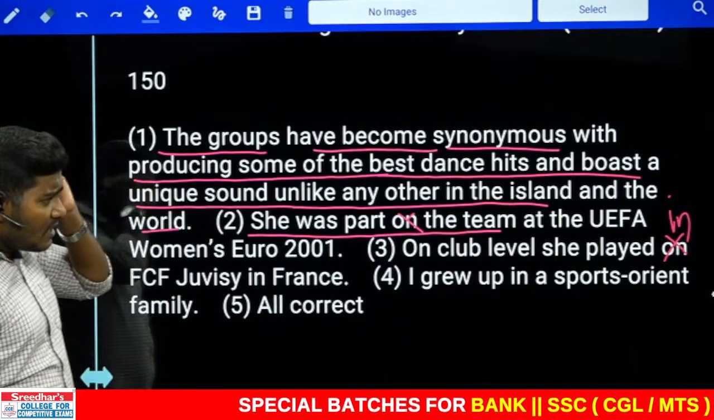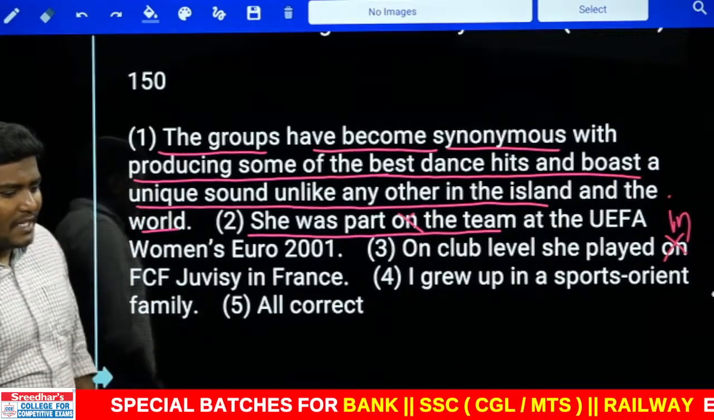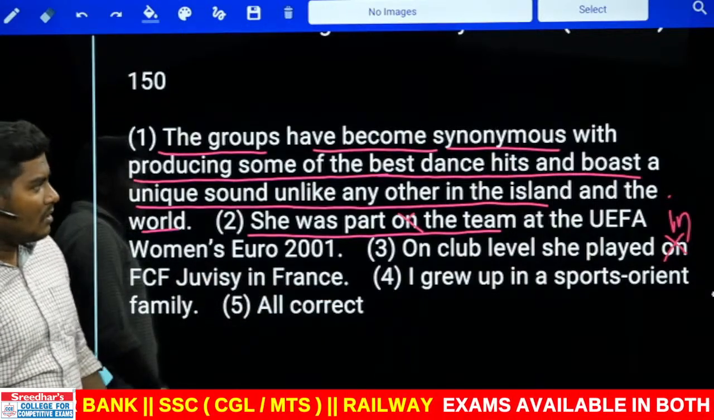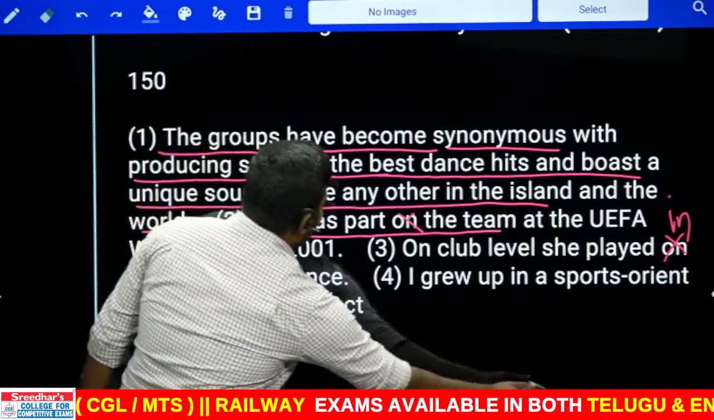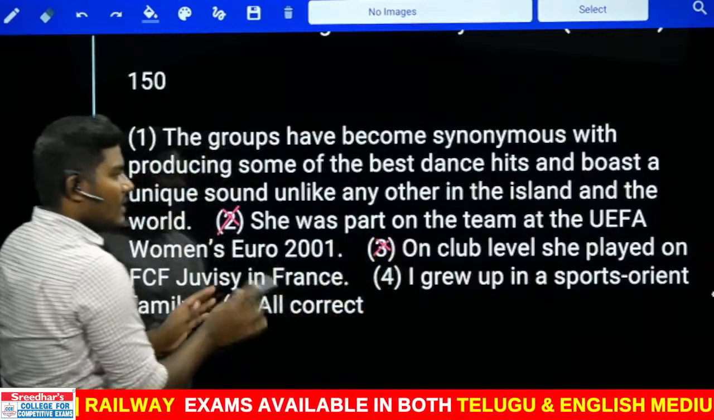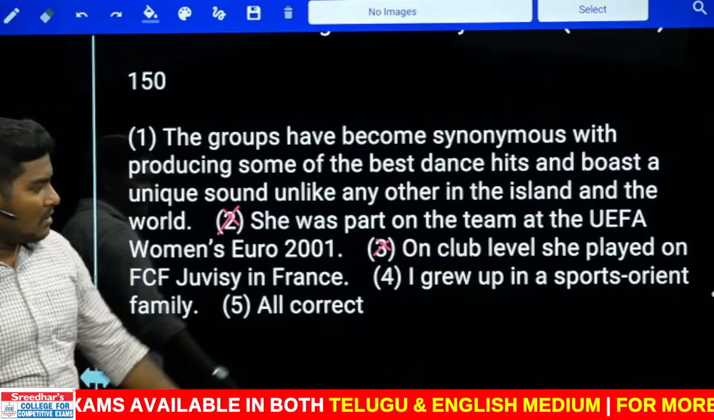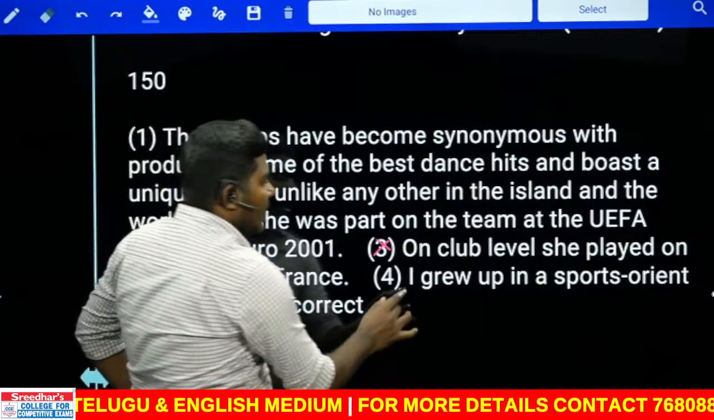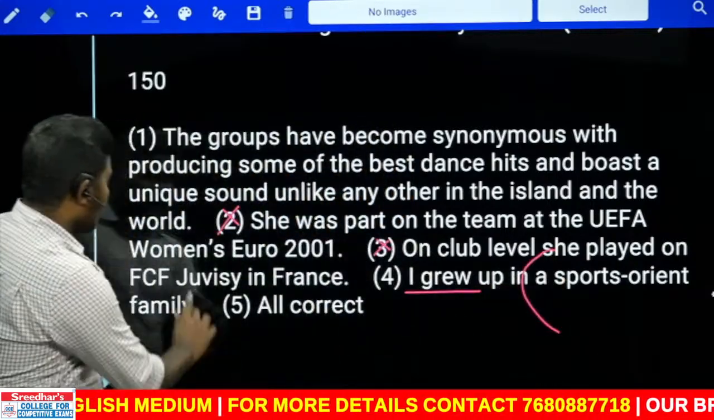I grew up in a sports orient family. Tell me your answer. Fourth one is wrong. See, 2 and 3, both of them are wrong. We can find out. Second one is wrong. Third one is wrong. Very simple ones. Prepositional errors. Can you find out the mistake in the fourth one? There is a mistake. Exactly correct. I grew up in a sports orient family.